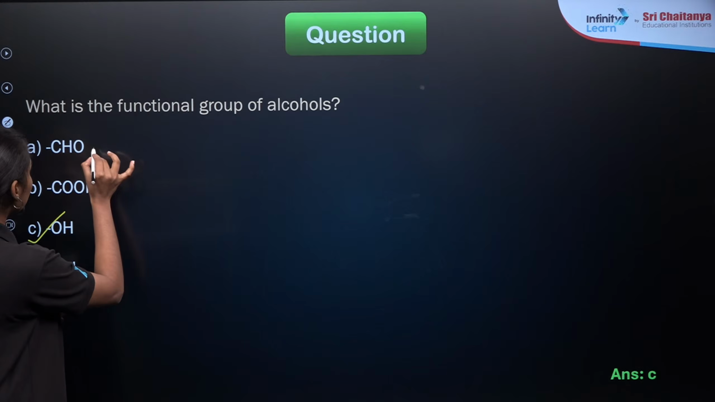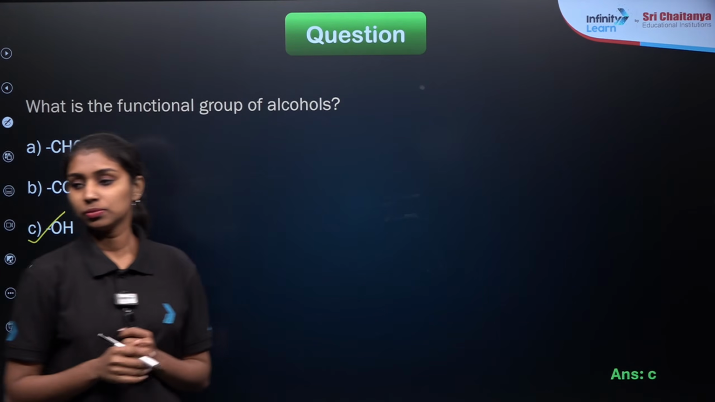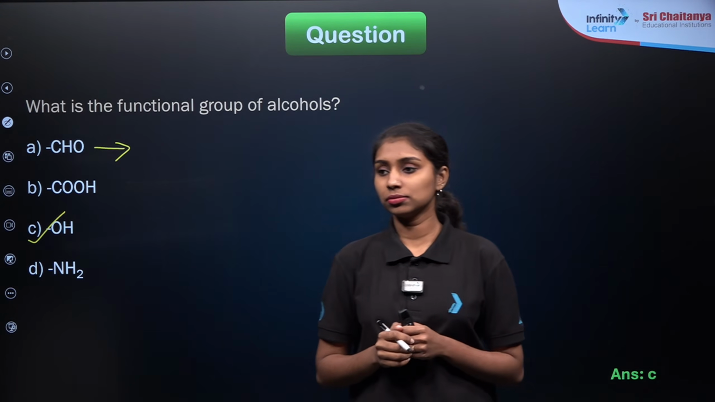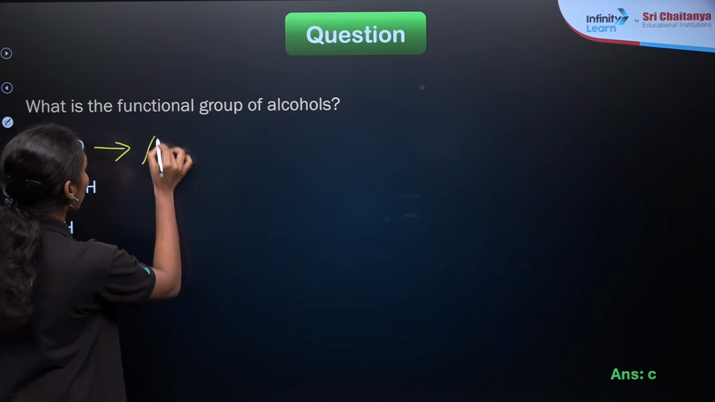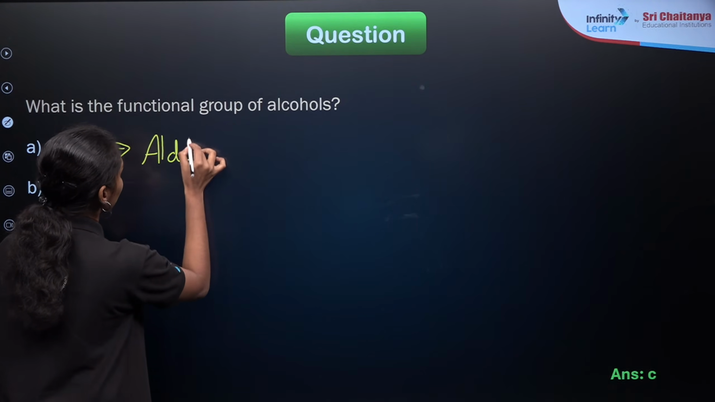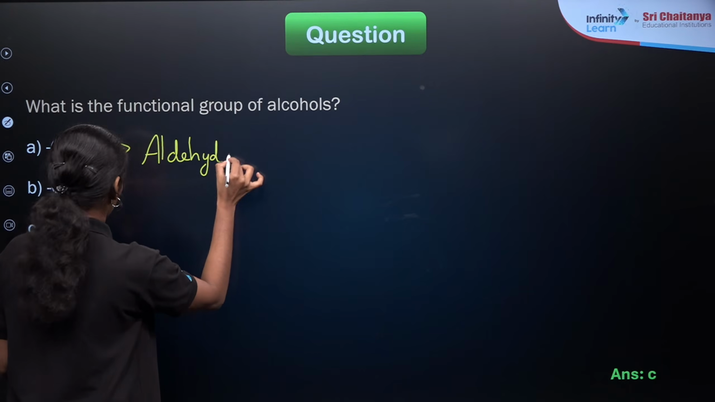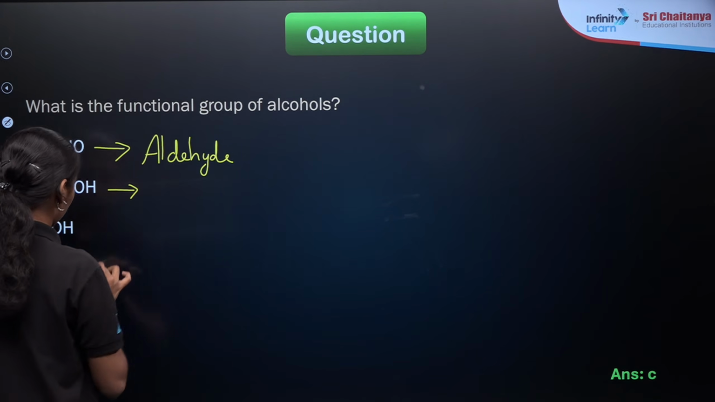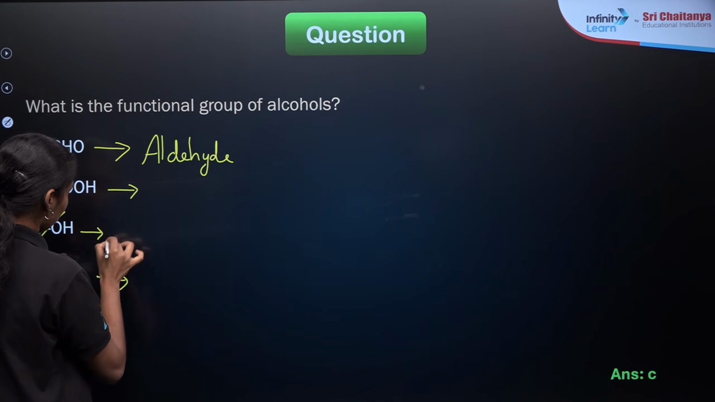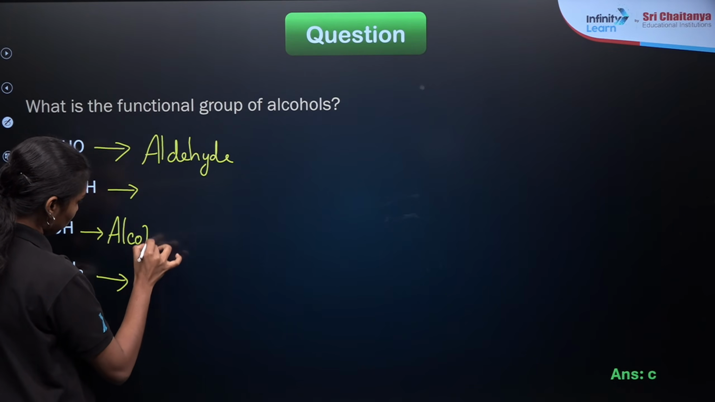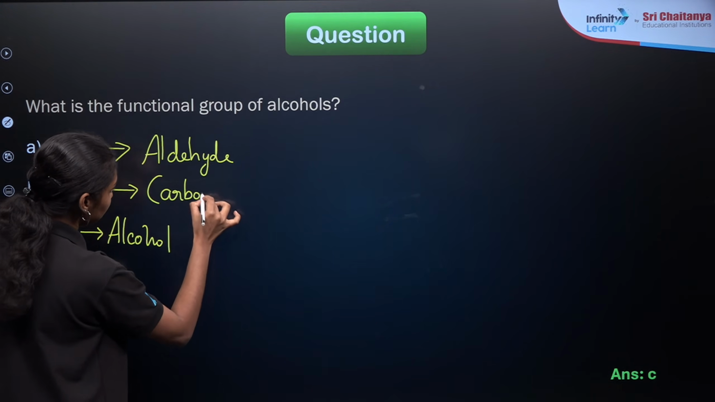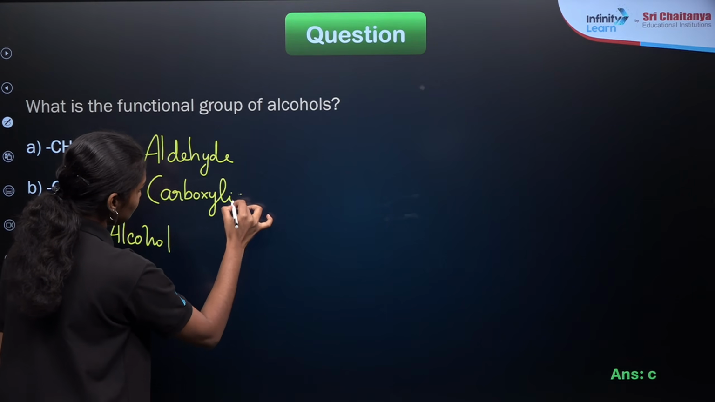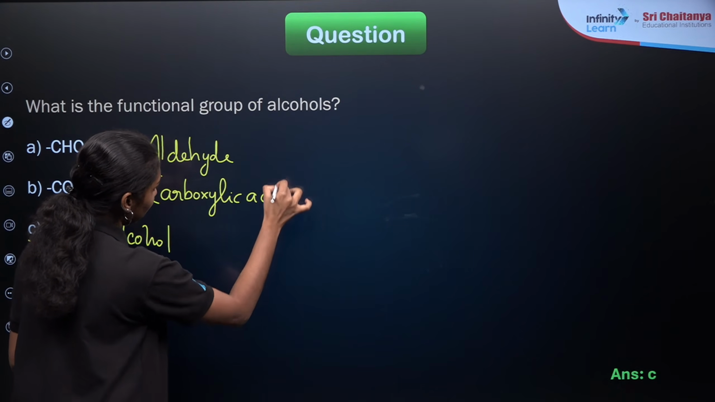Then what about these functional groups, CHO? Yes, it is aldehyde, right? What about the case of COOH? It will be carboxylic acid, right? Carboxylic acid. And the last one, NH2. Which functional group is it? NH2.